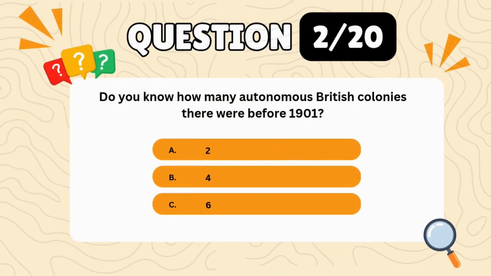Question 2. Do you know how many autonomous British colonies there were before 1901? A. 2. B. 4. C. 6. Correct answer, C. 6.